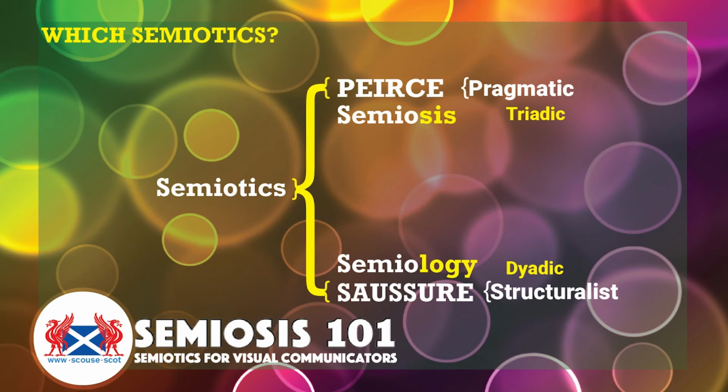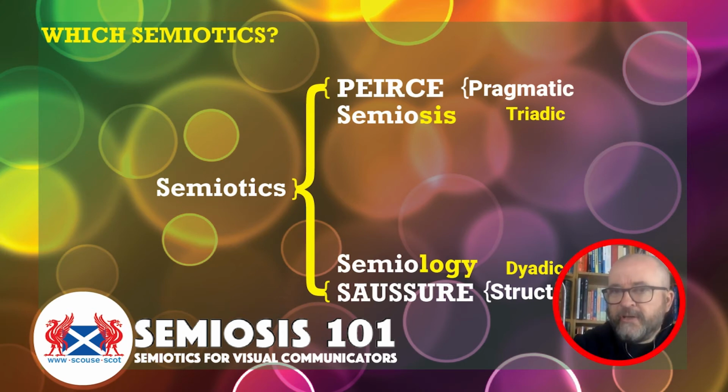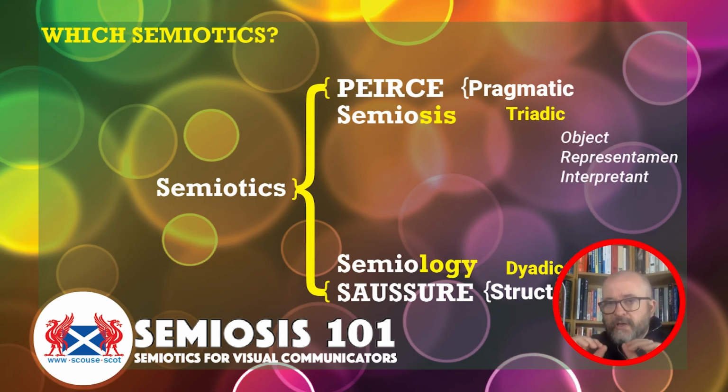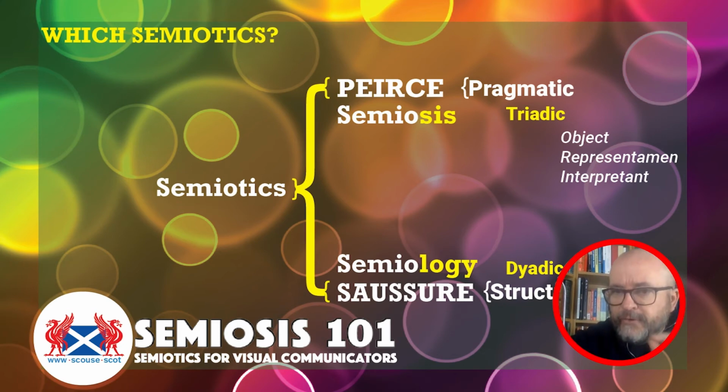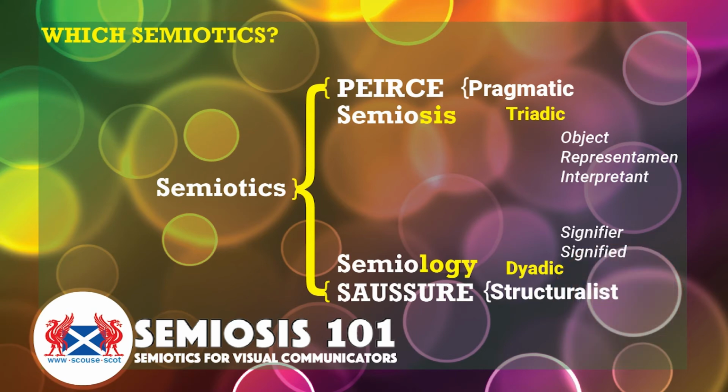Pragmatic is essentially a different way of approaching semiotic theory, and the triadic nature is broken down into three key forms of his approach to things. These are terms that Peirce defines himself: the object, the representative, and the interpretant. And between those three there's a determination flow. Before I move on to the determination flow, I would just finish off on Saussure, that his is the signifier and the signified, dyadic. Triadic, pragmatic, dyadic, structuralist.